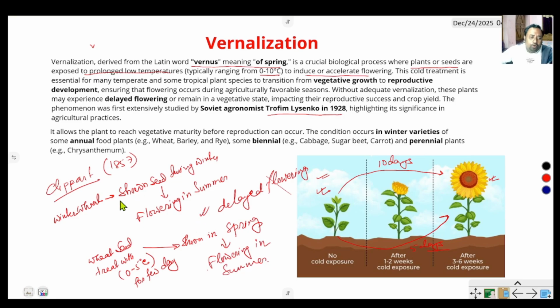Normally, this is the normal process where the winter wheat seed sown during winter flowers in summer.